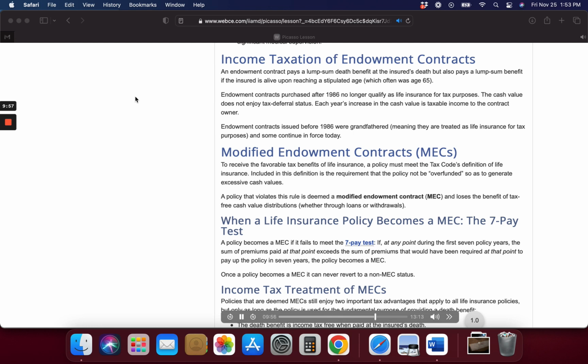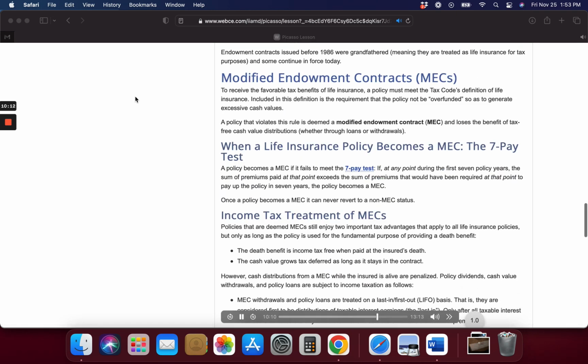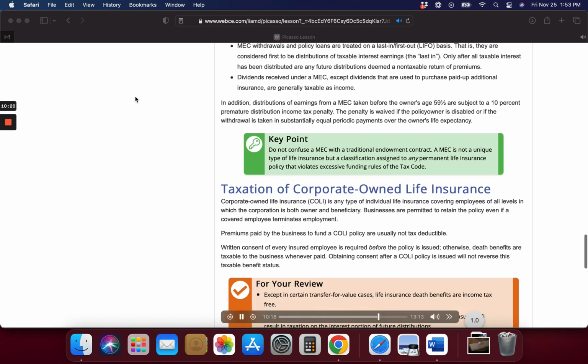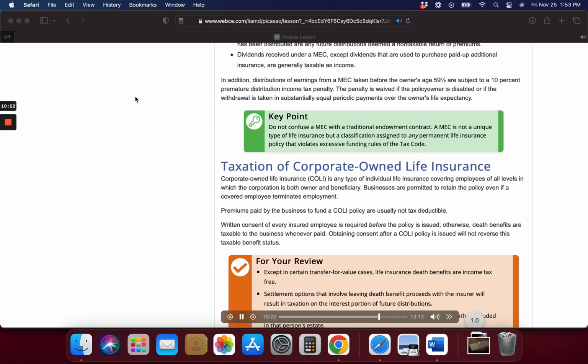MEC withdrawals and policy loans are treated on a last-in/first-out, LIFO, basis. That is, they are considered first to be distributions of taxable interest earnings, the last in. Only after all taxable interest has been distributed are any future distributions deemed a non-taxable return of premiums. Dividends received under a MEC, except dividends that are used to purchase paid-up additional insurance, are generally taxable as income.